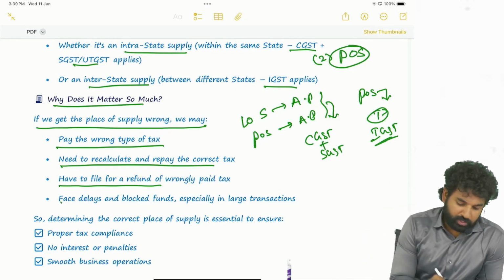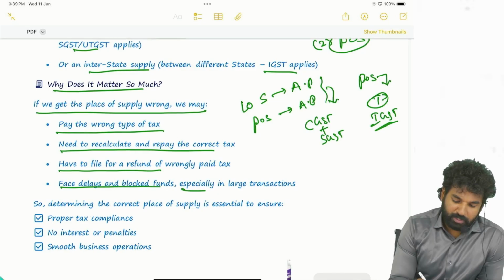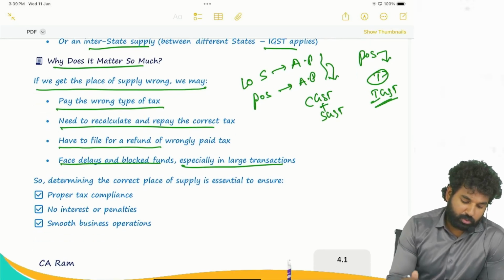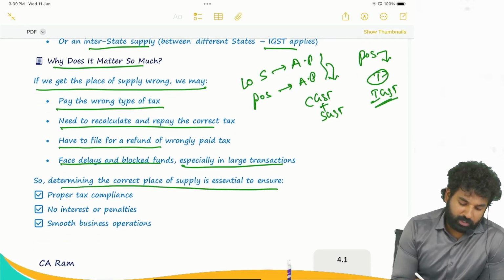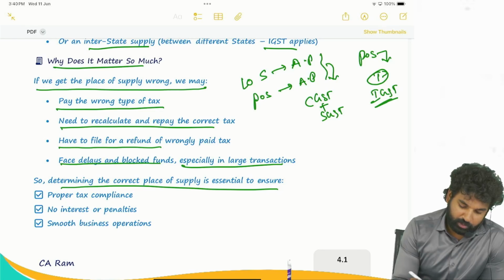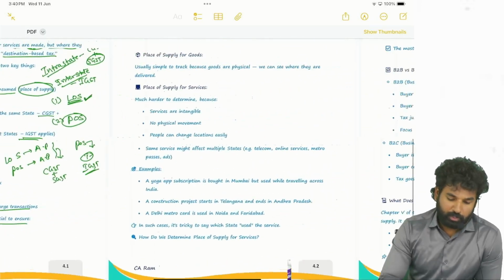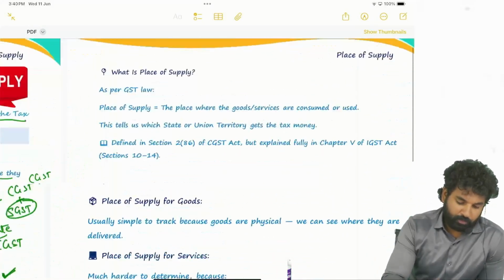Okay, so face delays and blocked funds, especially in large transactions. So determining the correct place of supply is essential to ensure proper tax compliance, no interest or penalties, and smooth business operations. Okay, right. So what is place of supply?